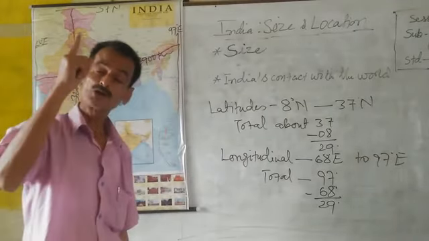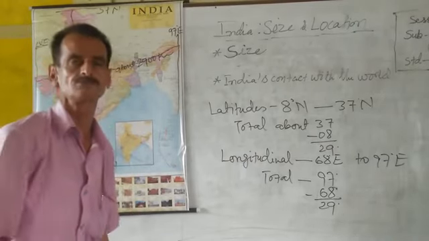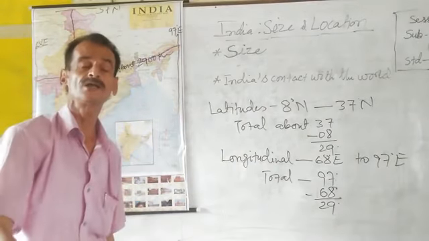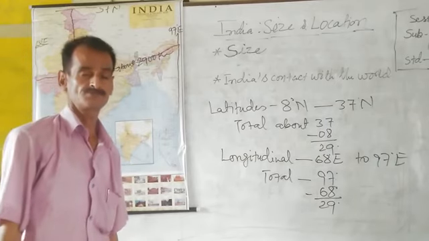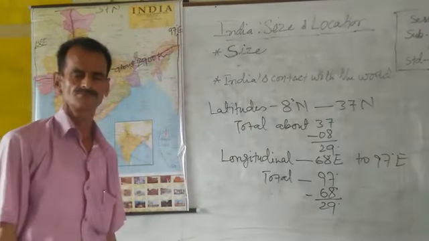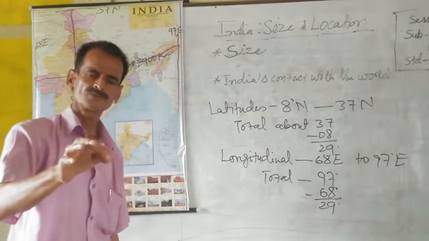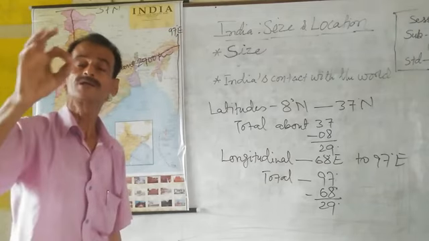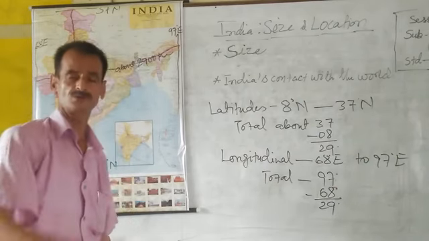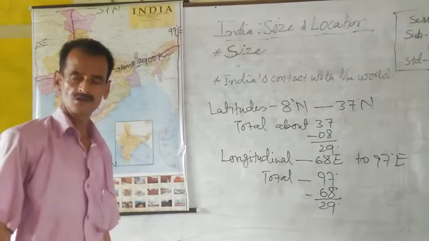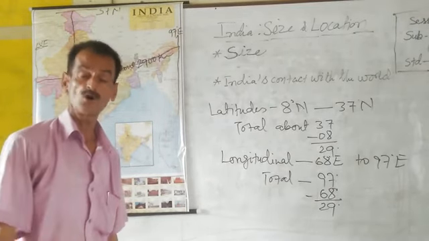Now this longitude passes through Mirzapur district of Uttar Pradesh near Allahabad. 82.5 degrees east longitude is passing through Mirzapur district in Uttar Pradesh near Allahabad. This longitude is the standard meridian for India. From this standard meridian, the local time of that place, Mirzapur, has been taken as the standard time for India, all over India.